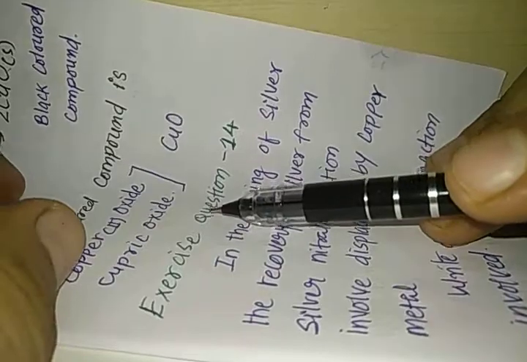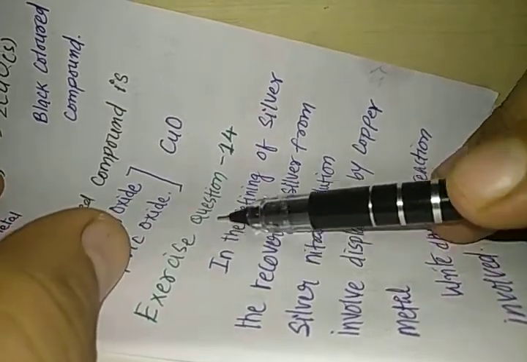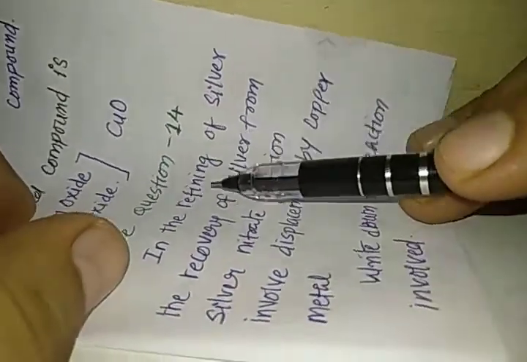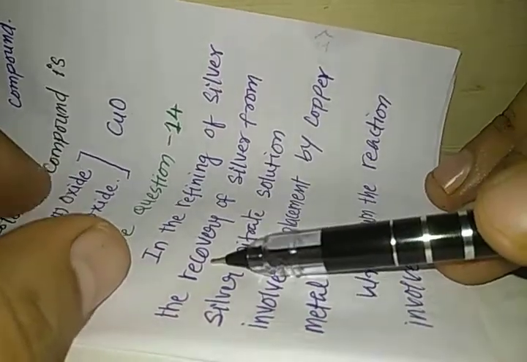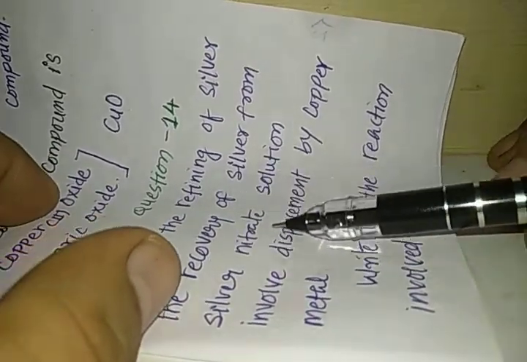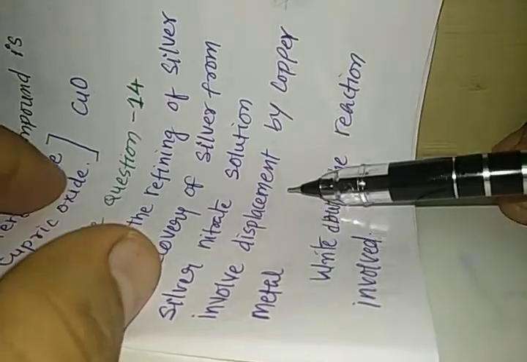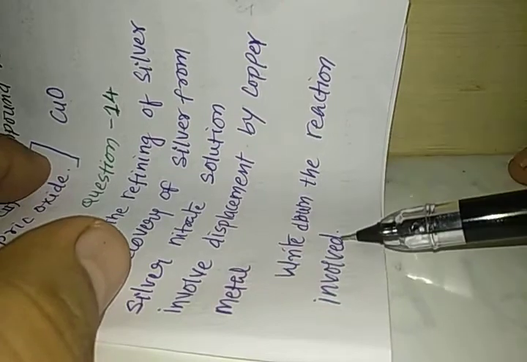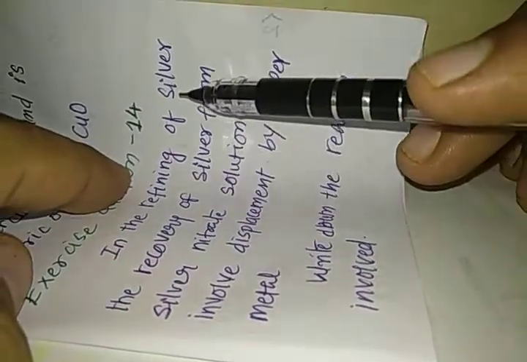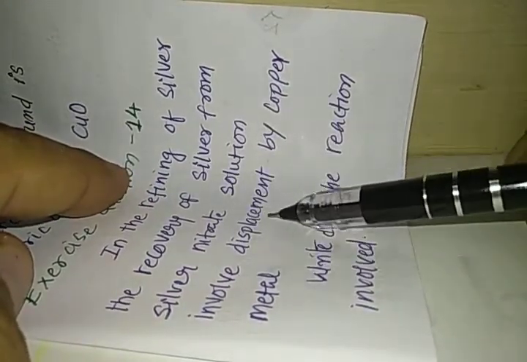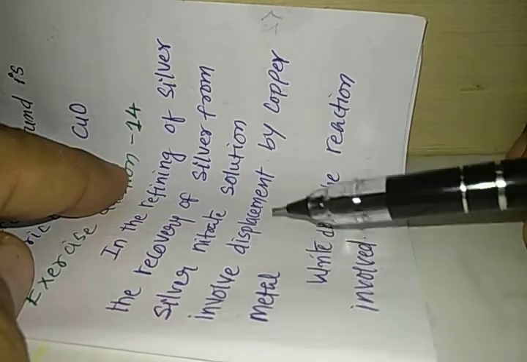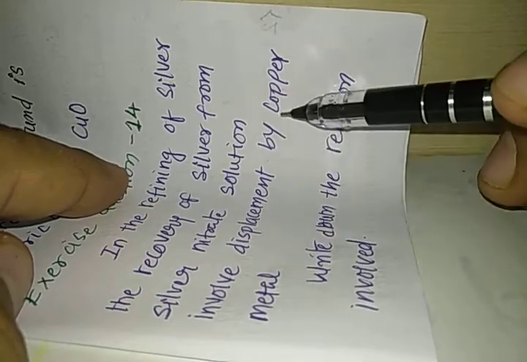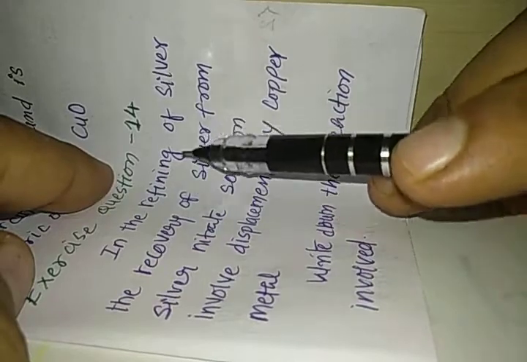Now we need to go to the next question, exercise question number 14. In the refining of silver, the recovery of silver from silver nitrate solution involves displacement by copper metal. Write down the reaction involved. Let me read the question again for you. So it is a displacement reaction, copper displaces silver from silver nitrate.